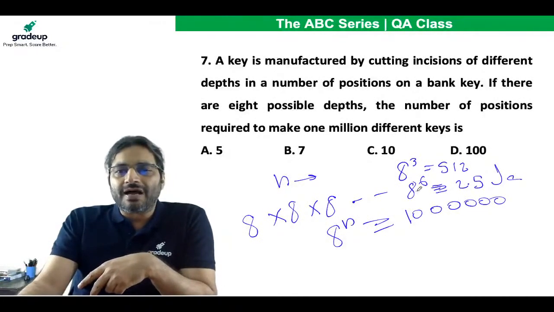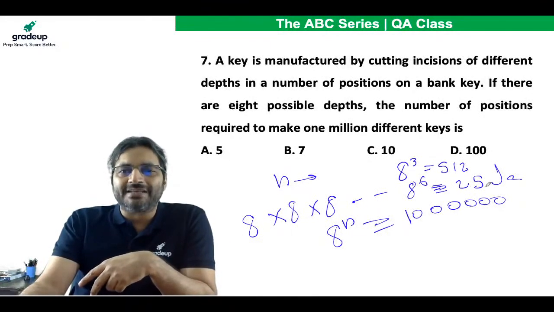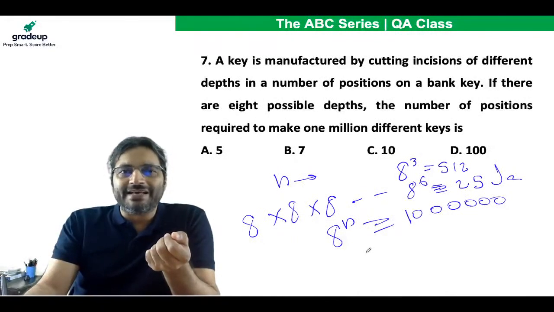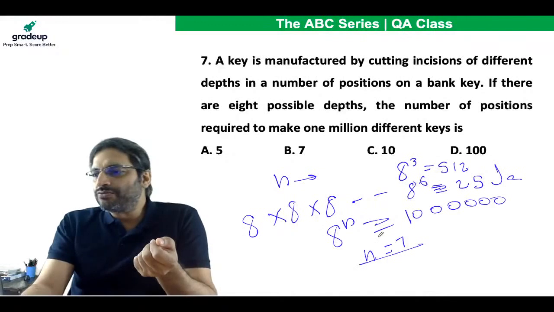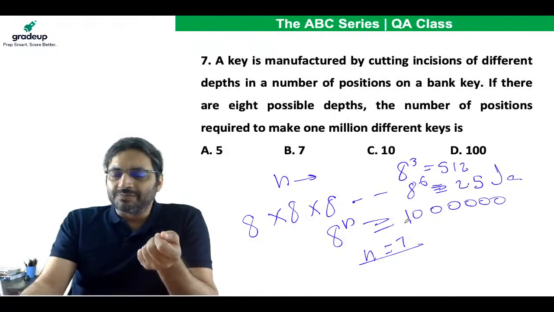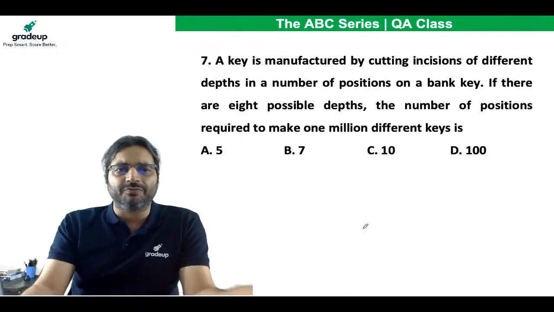The moment I go for 7, I multiply both the sides with 7. 2.5 lakhs into 7 will certainly be above 10 lakhs. So the minimum value of n is 7. Any doubt? Okay, so this was a simple question. Let's move to the next one.